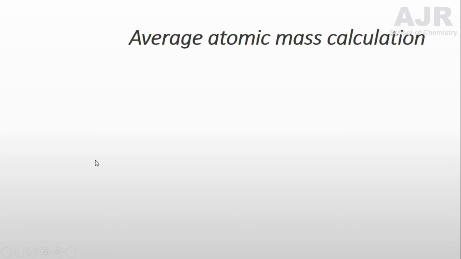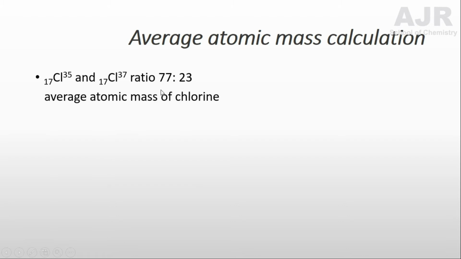Now, let us learn how to calculate the average atomic mass of an atom. Suppose you are given the isotopes of chlorine, chlorine 35 and chlorine 37. If these two isotopes are present in nature in the ratio of 77 to 23, then how do we calculate the average atomic mass of chlorine? This can be calculated by using this method.